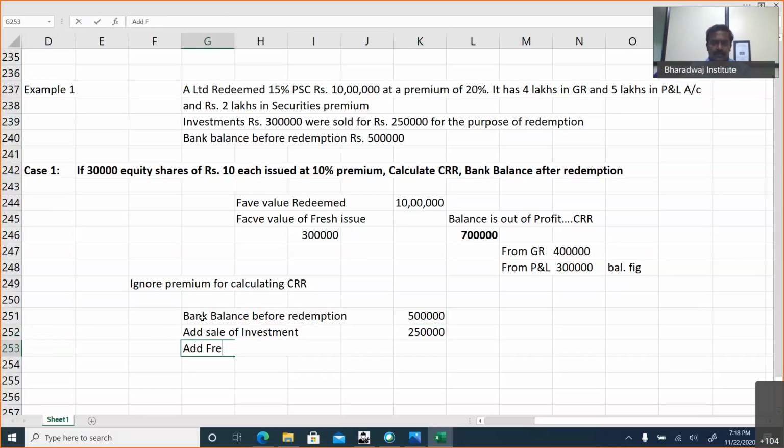Add fresh issue. Fresh issue, 30,000 into 11. Only for CRR, we will not take premium, but money is collected, money will be added to bank. Less redemption. Redemption is 10 lakhs plus 20%. 12 lakhs we have to pay.